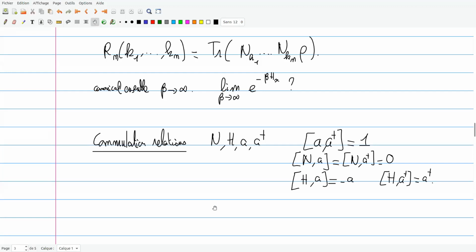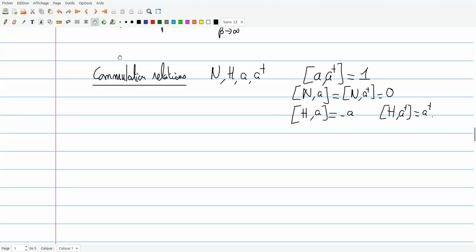And so, out of this commutation relation, I can, for instance, re-express e to the minus beta Hx, which I can rewrite as H0 minus xA plus A dagger. I can try to write it in normal order. That is, I would like to put the creation operators on the left, the annihilation operator on the right, and H0 will remain in the middle.